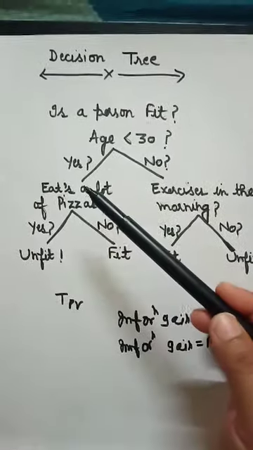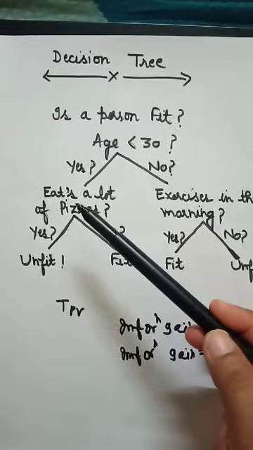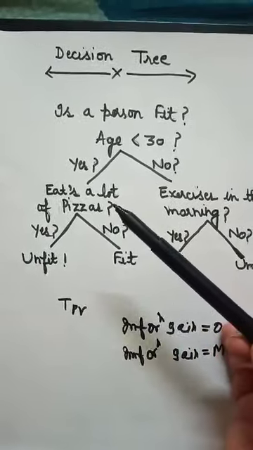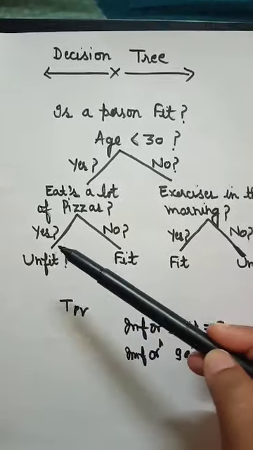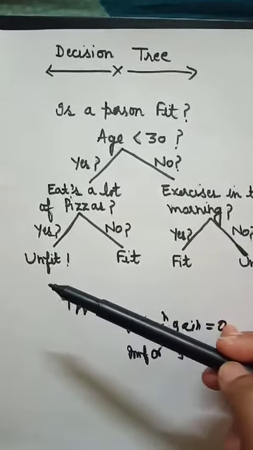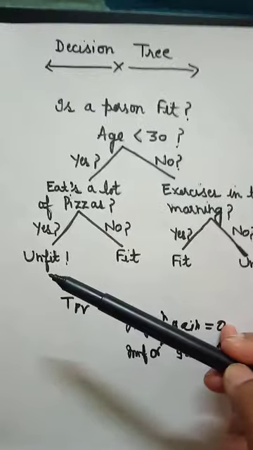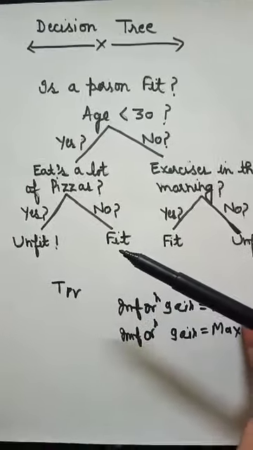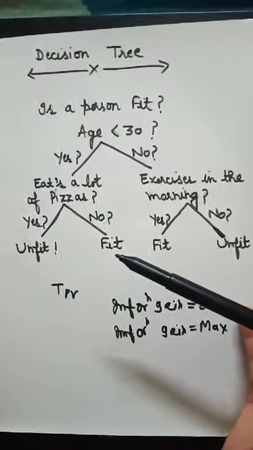For example, if yes, then we test if the person eats a lot of pizza or not. If again yes, then we can say or predict that the person may be unfit, or if no, then we can say that the person may be a fit person or a healthy person.